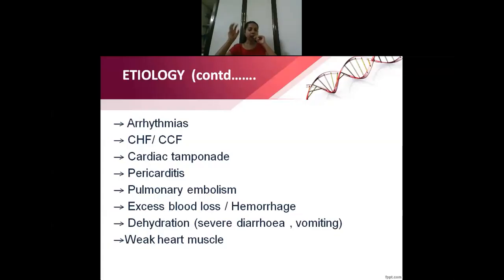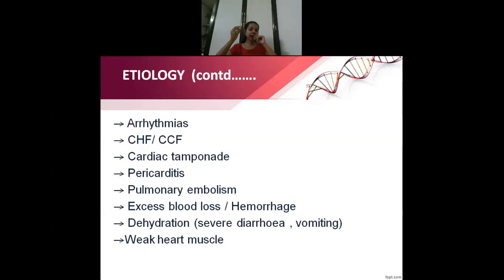Then we have one more condition like cardiac tamponade, where there is a lot of accumulation of fluid in the pericardial space or in the pericardial sac. There is some amount of fluid to avoid friction between the layers, but excess accumulation happens. That is known as cardiac tamponade. It is also called pericardial effusion.